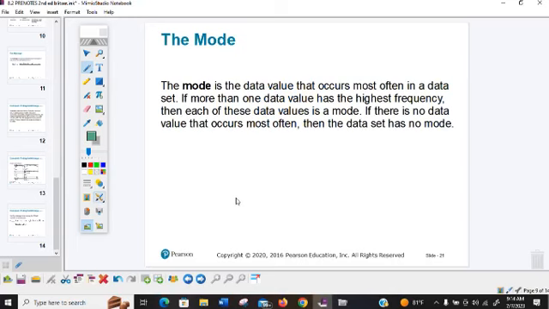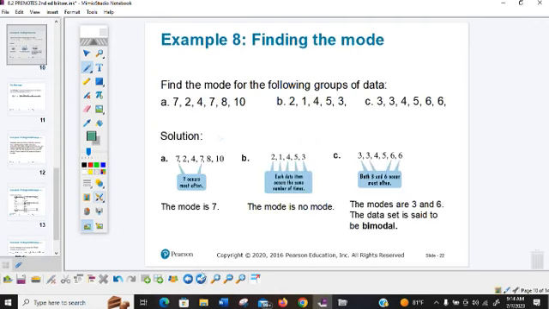Okay, let's look at mode and mid-range. The mode is the number that occurs most often. Now, if there is no data value that occurs most often, then the data set has no mode. So if nothing is repeated, then we put no mode.